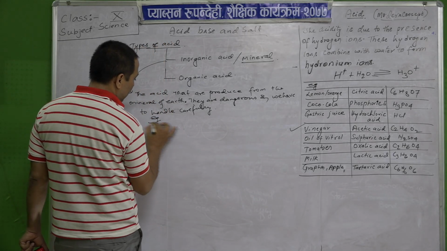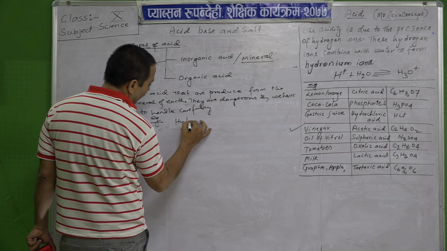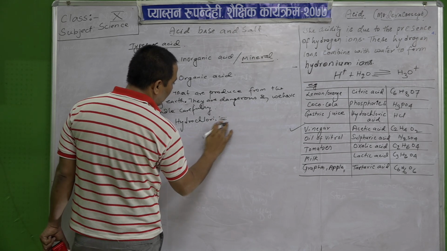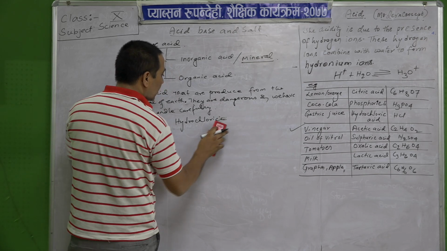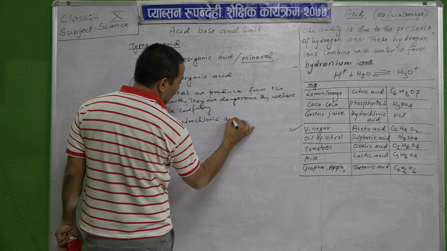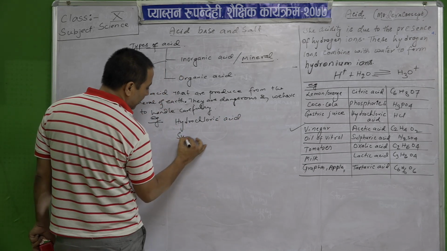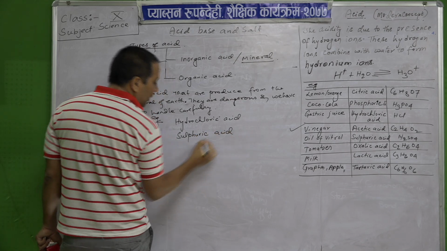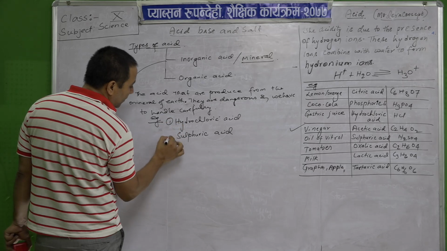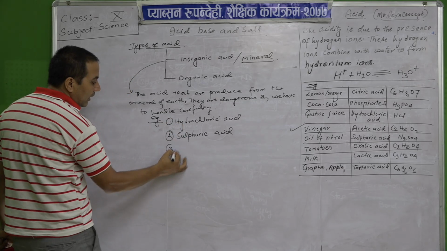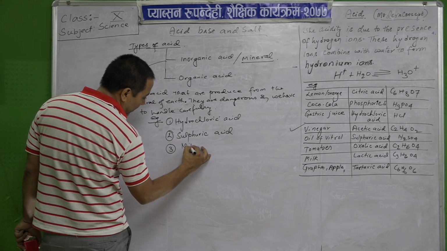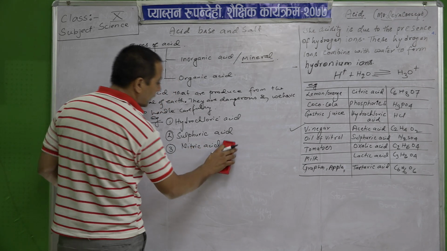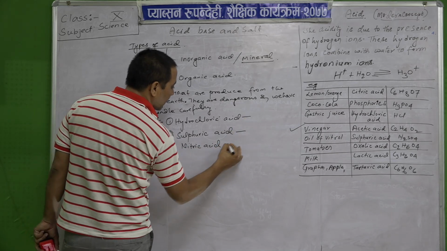Example, okay, hydrochloric acid, sulfuric acid, then nitric acid, etc. Okay.